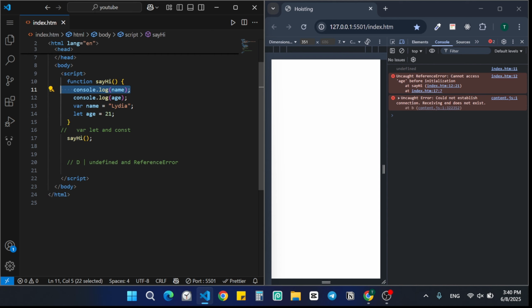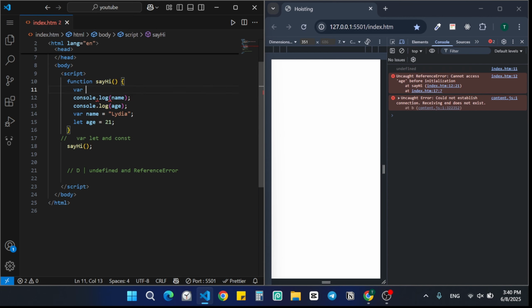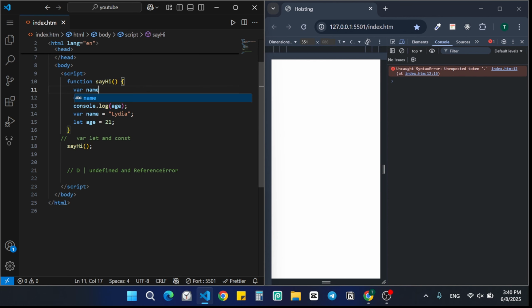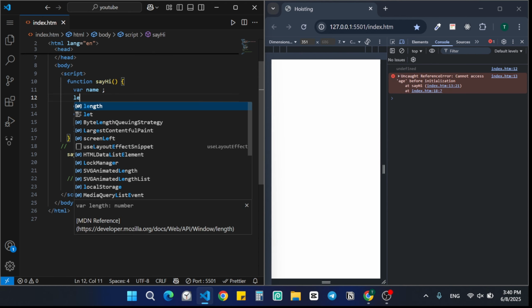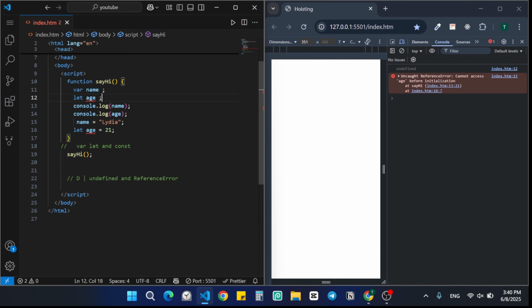The variable name, you can see the console log name, is declared with var. In JavaScript, var declarations are hoisted. That means the declaration is moved to the top of the function. So the code is interpreted like this: var name, as you can see, there's a declaration, and let age also.